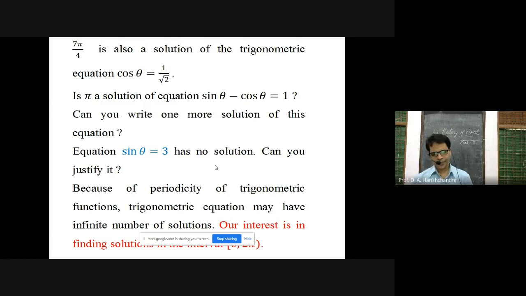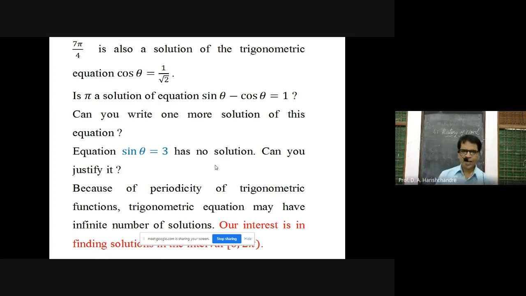Okay. Again, in class 11, paper 1, under the title trigonometric functions, you have already studied that trigonometric functions are periodic functions, meaning that their values get repeated after a certain interval of span.